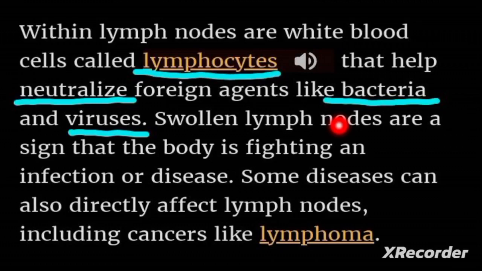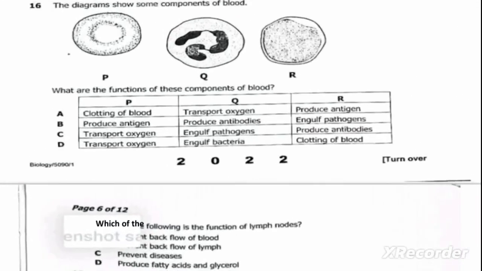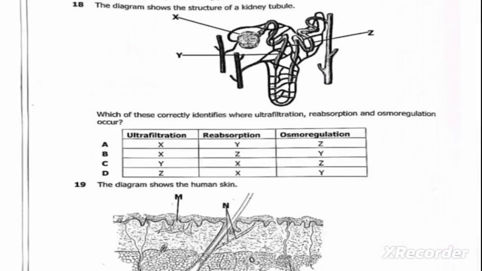So we know that bacteria and viruses cause diseases. So by neutralizing or killing bacteria and viruses, diseases are prevented. So our correct answer here is C. We move on to the next question, which is question 18.